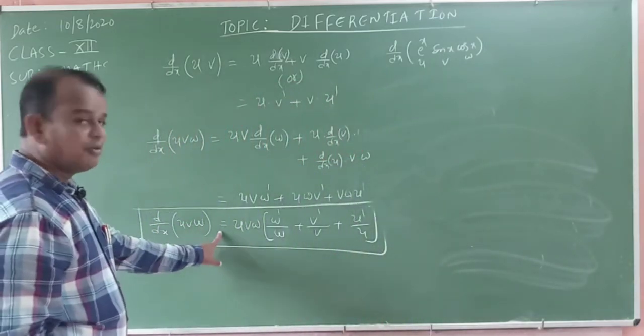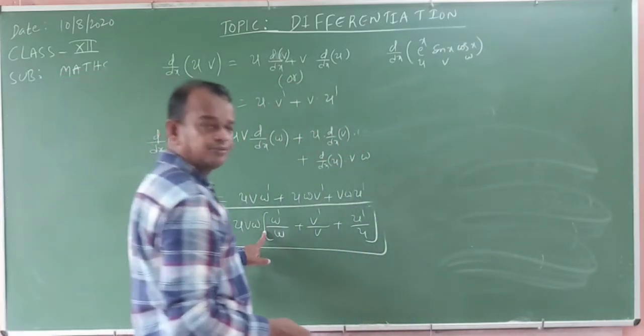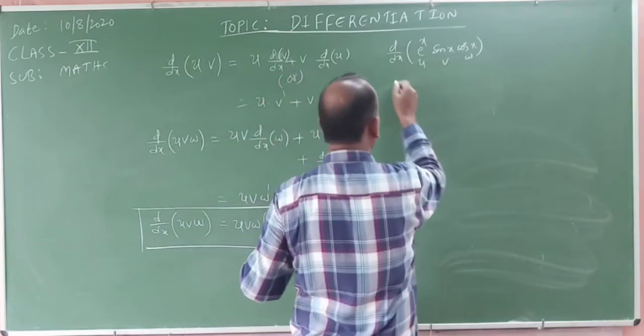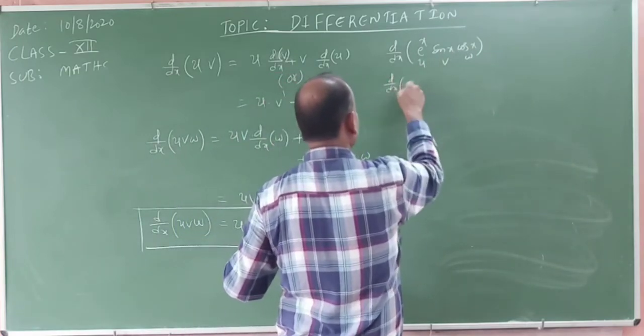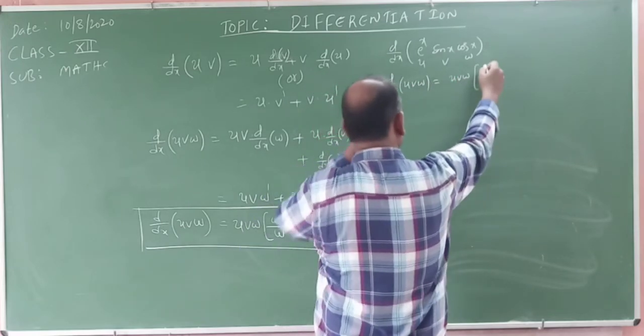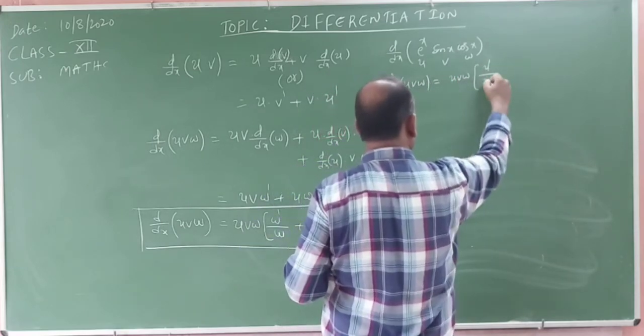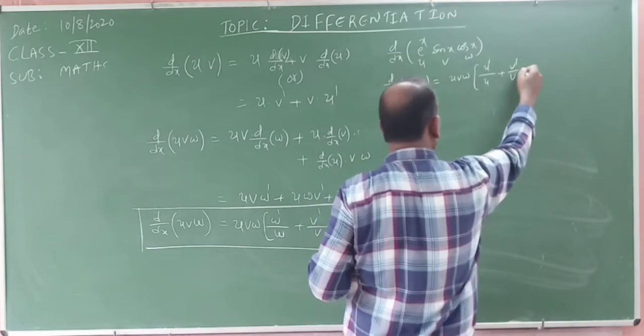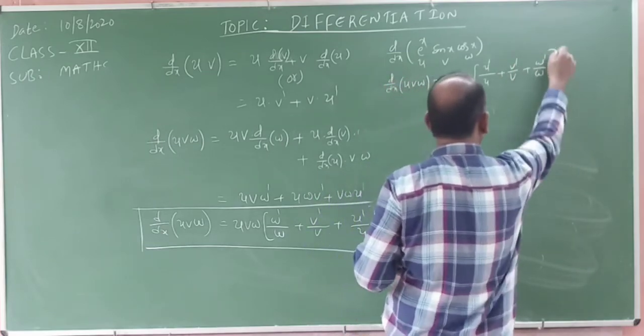Derivative of u v w. What is the formula? d by dx of u v w is equal to u v w into (u dash by u plus v dash by v plus w dash by w).